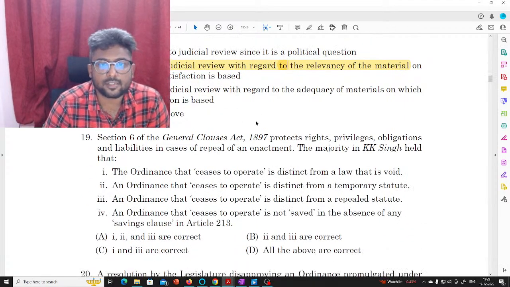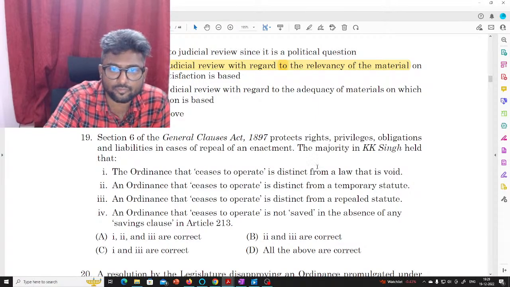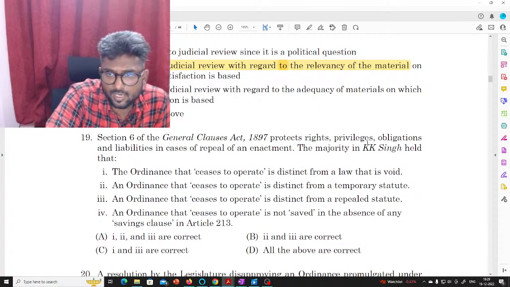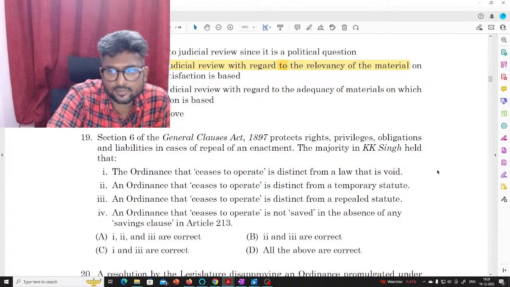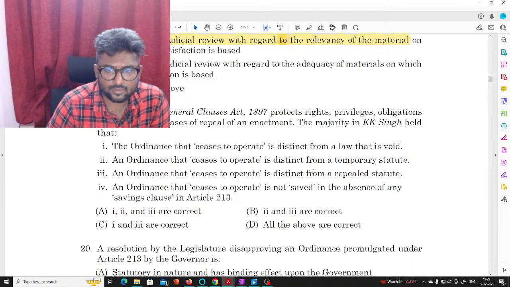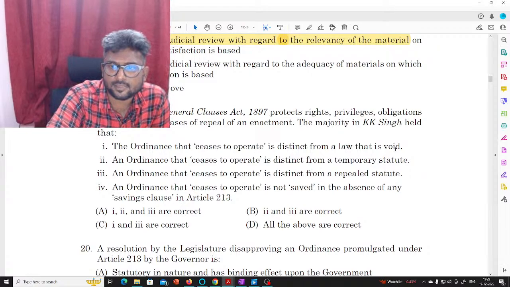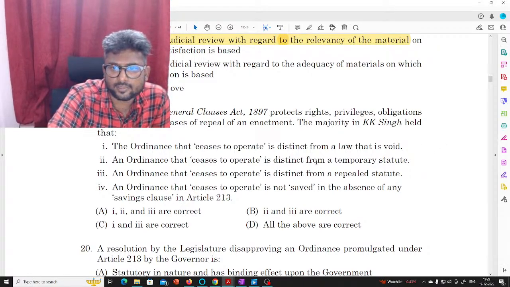Section 6 of General Clauses Act 1897 protects rights, privileges, obligations and liabilities in cases of repeal of an enactment. The majority in KK Singh held that an ordinance that ceases to operate is distinct from a law that is void. An ordinance that ceases to operate is distinct from a temporary statute.